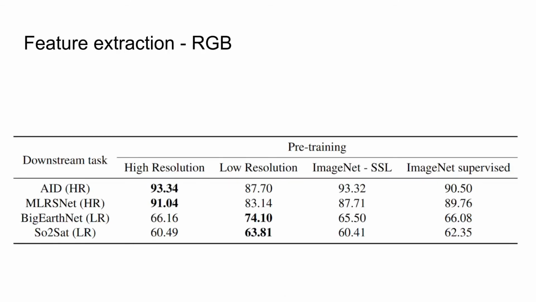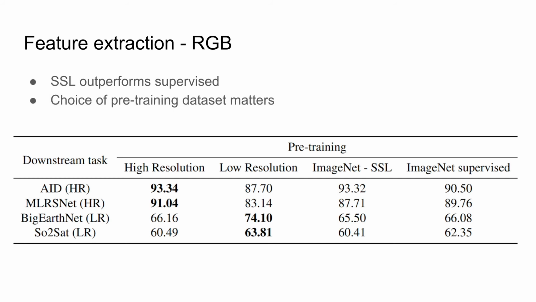For the results of feature extraction on RGB images, we can see that self-supervised learning on remote sensing data outperforms supervised with pre-trained networks. It is important to note that remote sensing datasets used for pre-training are about 6 times smaller than the ImageNet. We can also see that the choice of pre-training dataset matters.